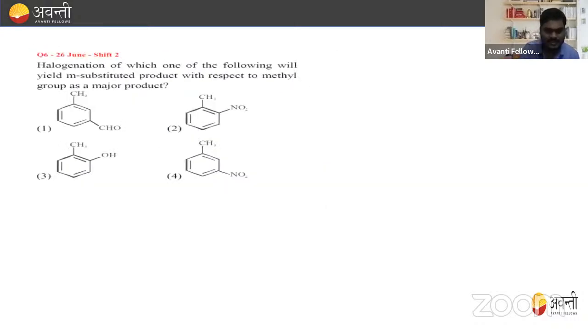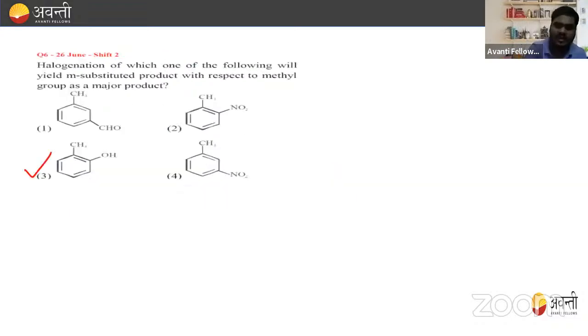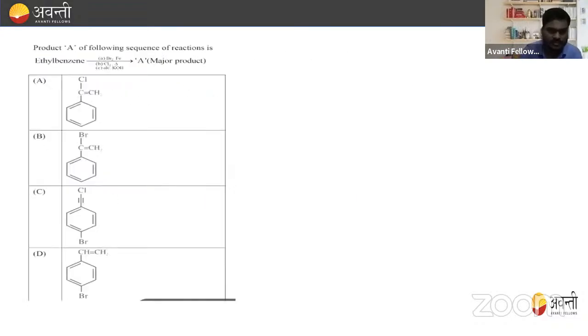Yes, that is CH3 and OH, right? So this will be the right answer. How we can say that CH3 and OH? Because if I'm talking about electron donating group or electron releasing group, then OH has more tendency than CH3, and the R group goes para position with respect to the OH, and it will be meta position with respect to the CH3 group. So we can say that CH3 and OH will be the correct answer for this question.